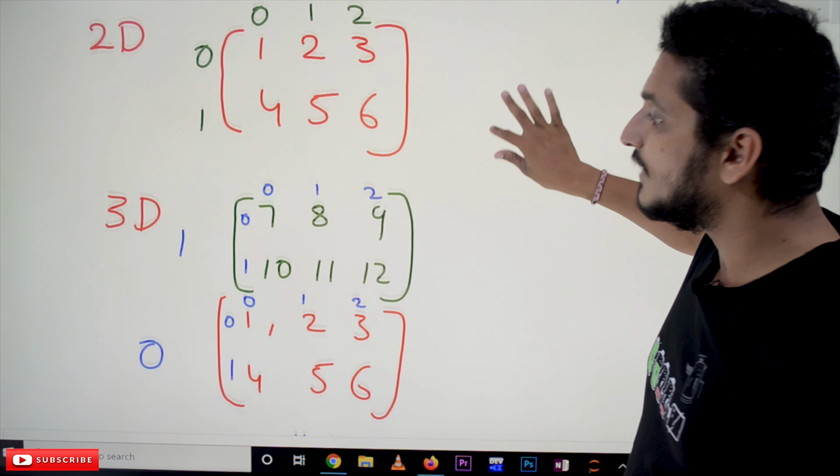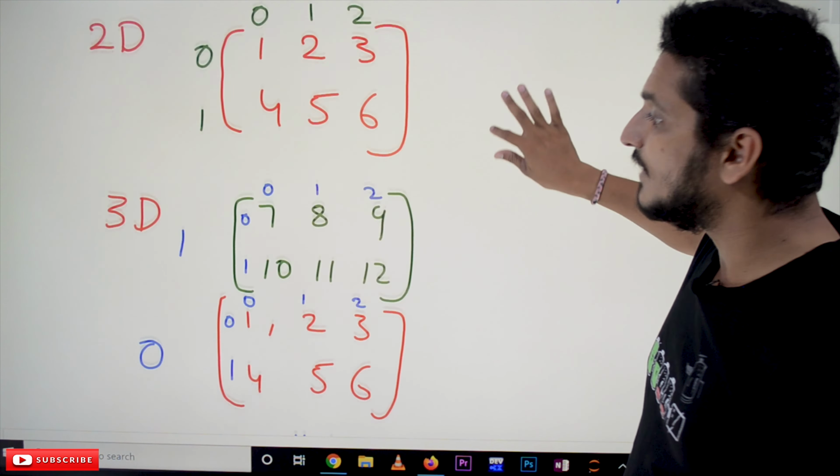This blue numbering is given as indexing: 0th row, 0th column element, 0th row first column element, 0th row second column element, then first row, like this. If you have more than one two-dimensional array, this is one two-dimensional array, this is the second two-dimensional array, then we call it a three-dimensional array.